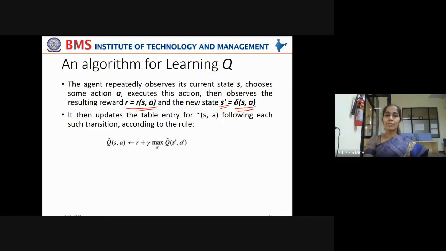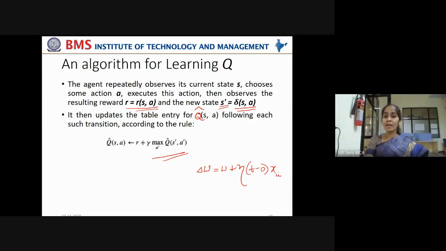So it observes the resulting reward for taking that action, R, and also it observes the new state S dash. It then updates the table entry for Q cap of SA following each such transition, according to the rule. What is the updation rule here? You remember the perceptron rule, which is used to adjust the weights. It is taken as W plus learning rate into the prediction error multiplied by the input value.